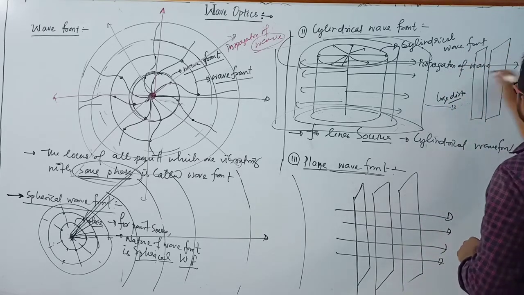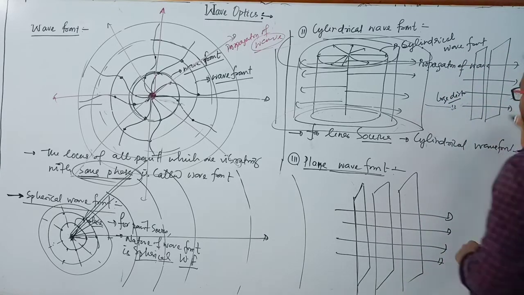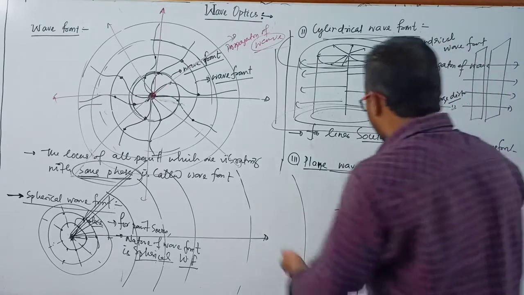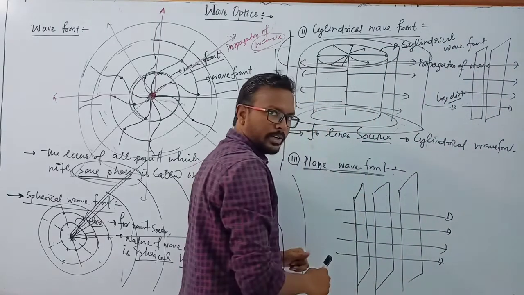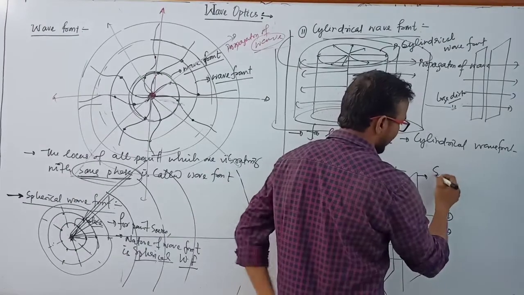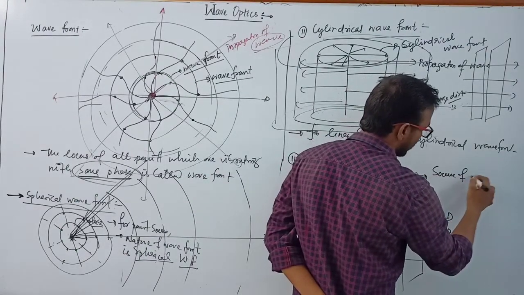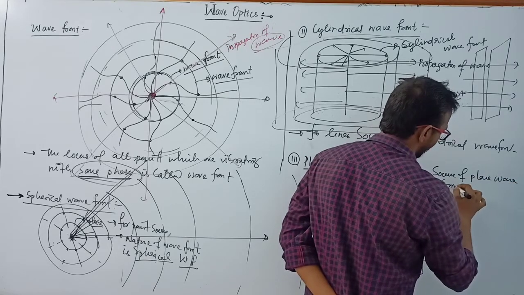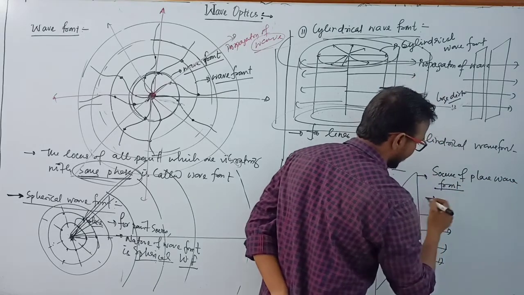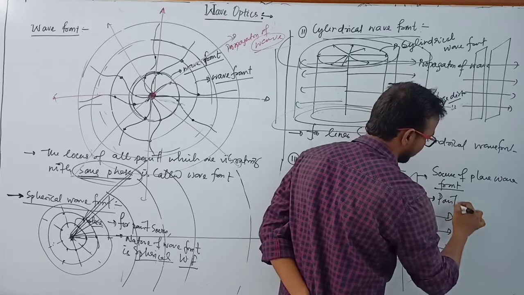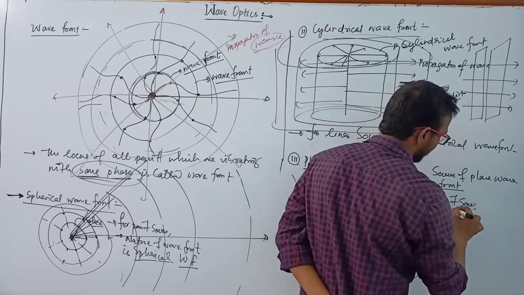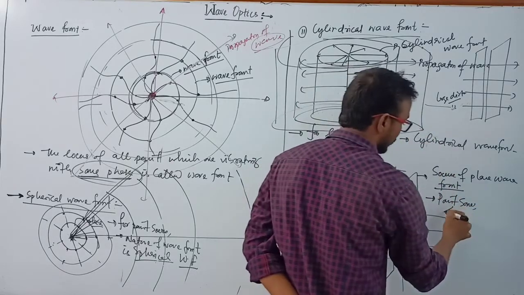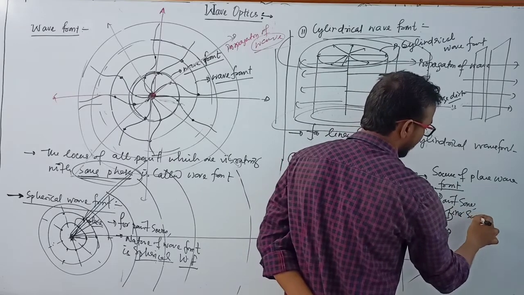At a large distance, the wavefront looks like a planar wavefront. So what is the source of a plane wavefront? The source of a plane wavefront is known as a point source, and here a linear source.